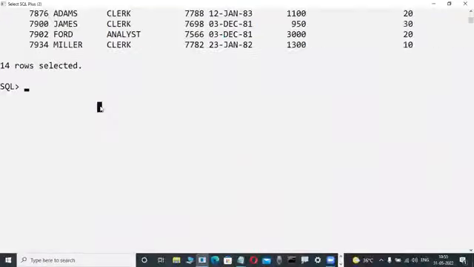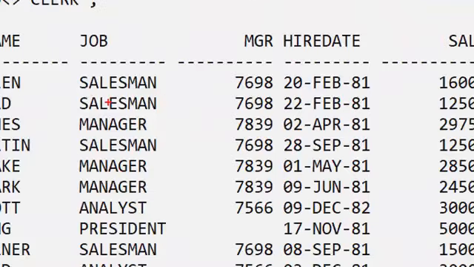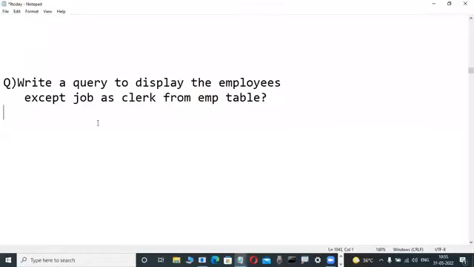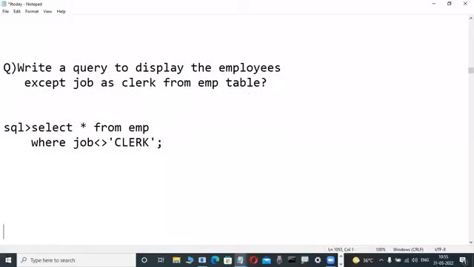That's how you are a good professional. How do you write it? SELECT star FROM EMP WHERE job not equal to single quote, capital letter CLERK. With capital letters, 10 rows are automatically displayed. Here salesman, manager and others will display, but clerk is not displayed. Why? Because this is the query. How it will be executed comes next, but first you must be familiar with query construction. Write this one. SELECT star FROM. That's why I am writing this first query.